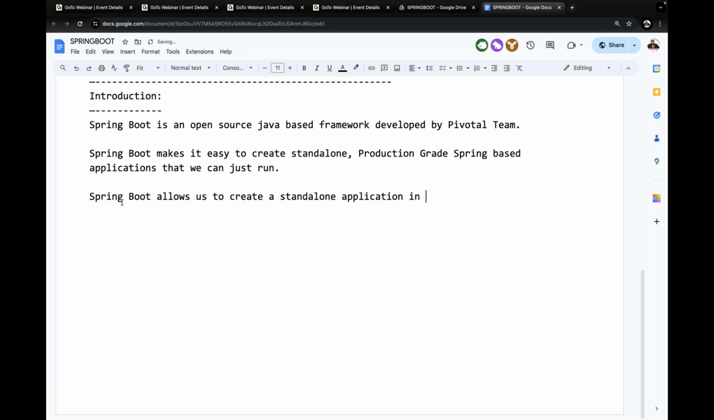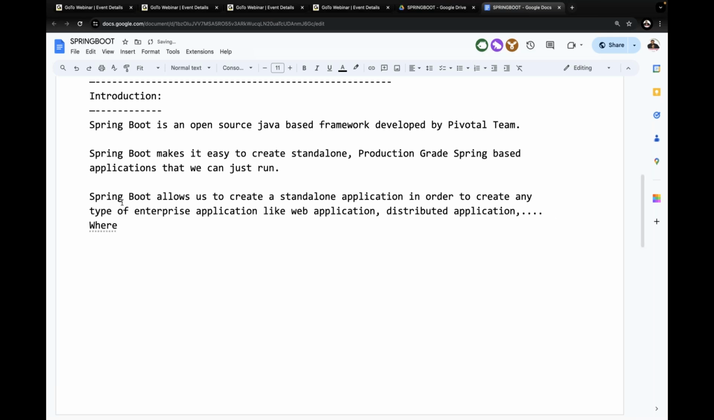Observe carefully. Now I'm going to write it. In order to create any type of enterprise application, like a web application, distributed applications, and so on, where it is very simple to execute the standalone applications.